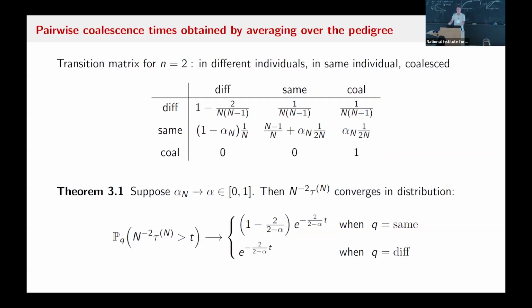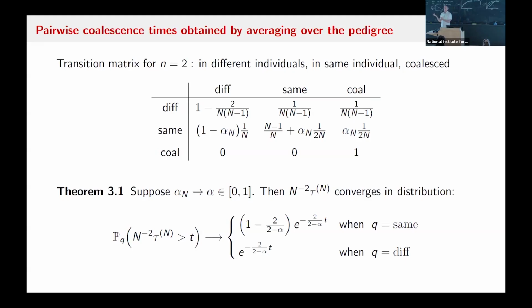This is where we're averaging over pedigrees, and this matrix effectively averages over the pedigree by calculating the probabilities of events by averaging over whether you're outcrossed or selfed. Sorry about that. And the theorem is below, and you can see for a diff sample, the bottom line, we have an exponential. It's rescaled by 2 over 2 minus S, which is the individual inbreeding coefficient.